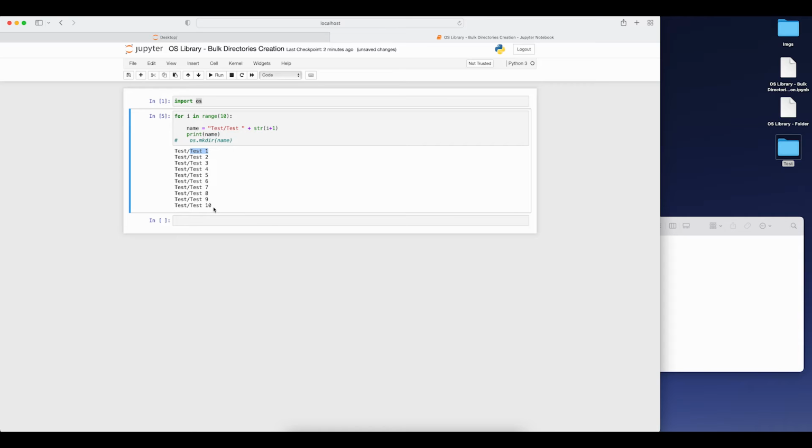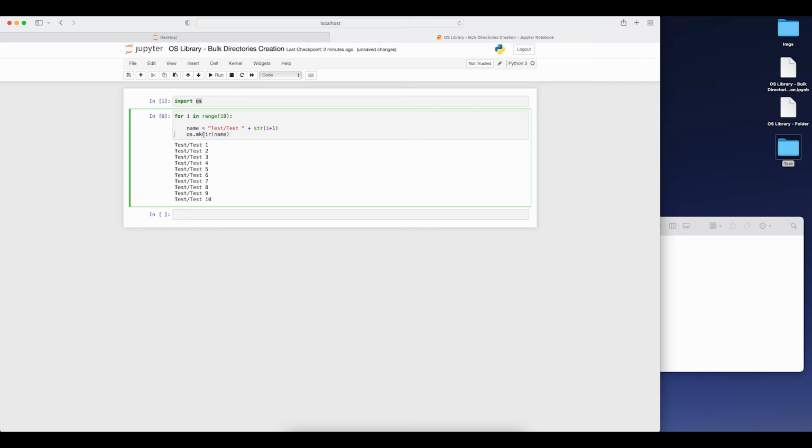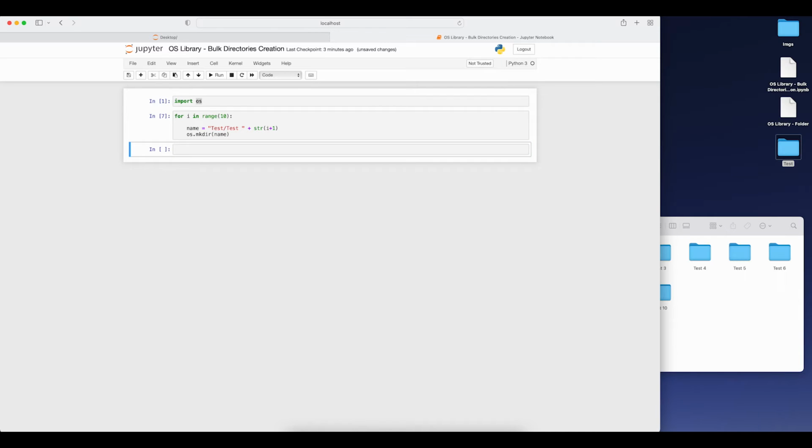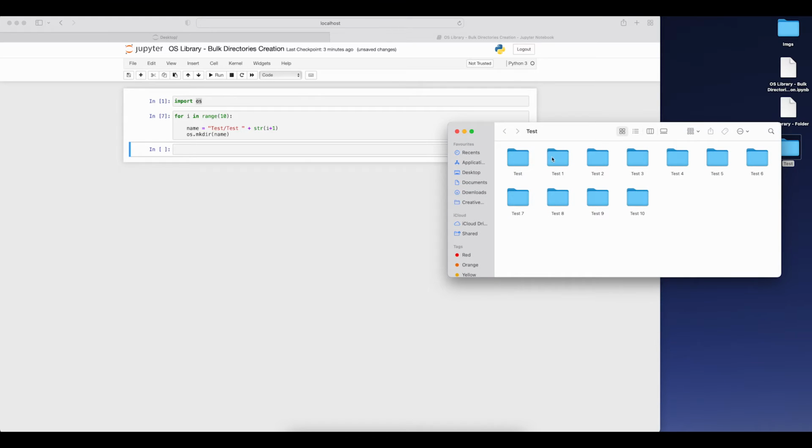This is the basic approach that we can use, a very naive approach. Now if I am executing this, so far it is just printing the names. Because name is a string, I can pass the string to os.mkdir, which is used to make the directory. Clear? Now if I'm executing this, here you can see in this folder 10 directories are created in the test folder, right?